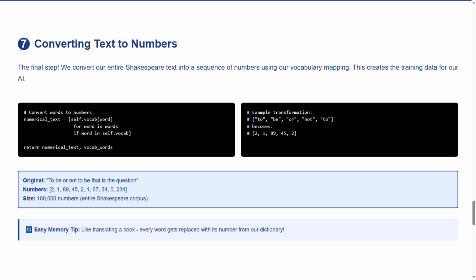Let's read our easy memory tip. Like translating a book, every word gets replaced with its number from our dictionary. You've just accomplished something extraordinary. You've converted 180,000 words of the greatest literature ever written into mathematical form. This sequence of numbers contains the DNA of Shakespeare's genius. Every pattern, every style, every poetic technique, now stored as data that artificial intelligence can learn from. You're literally digitizing creativity itself.